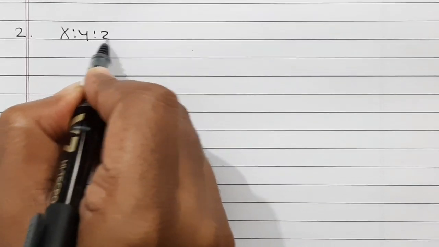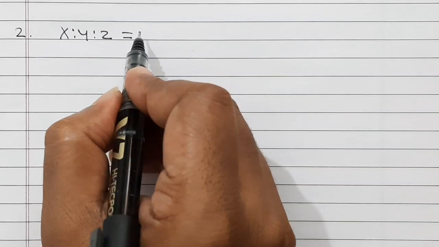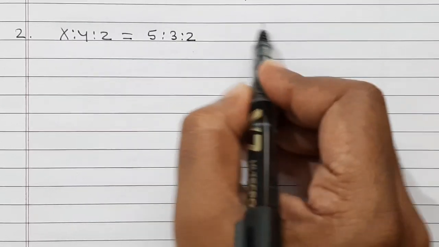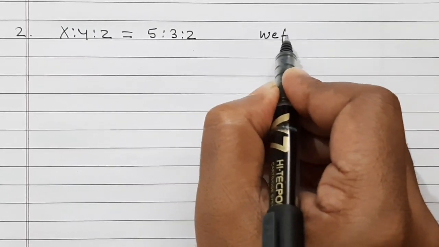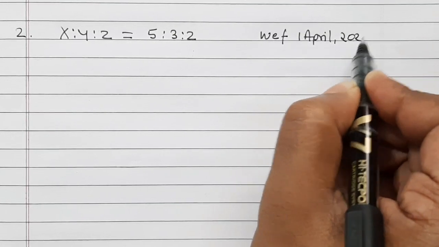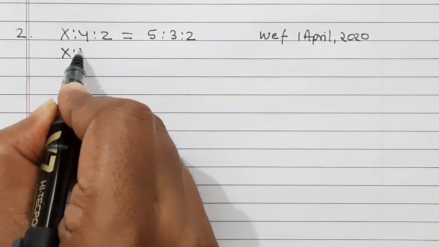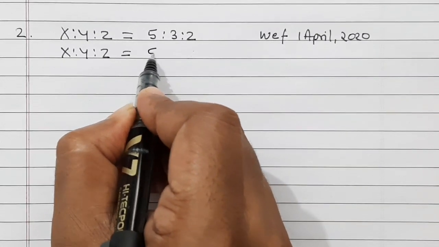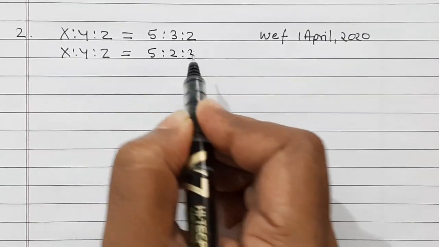In this question, there are three partners, X is to Y is to Z, and their old profit sharing ratio is 5 is to 3 is to 2. And with effect from 1st April 2020, the new ratio of X, Y, and Z is 5 is to 2 is to 3.